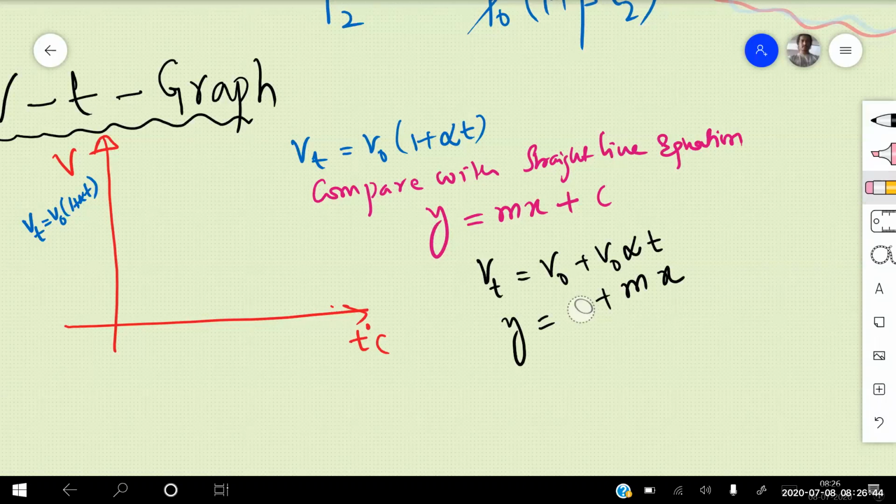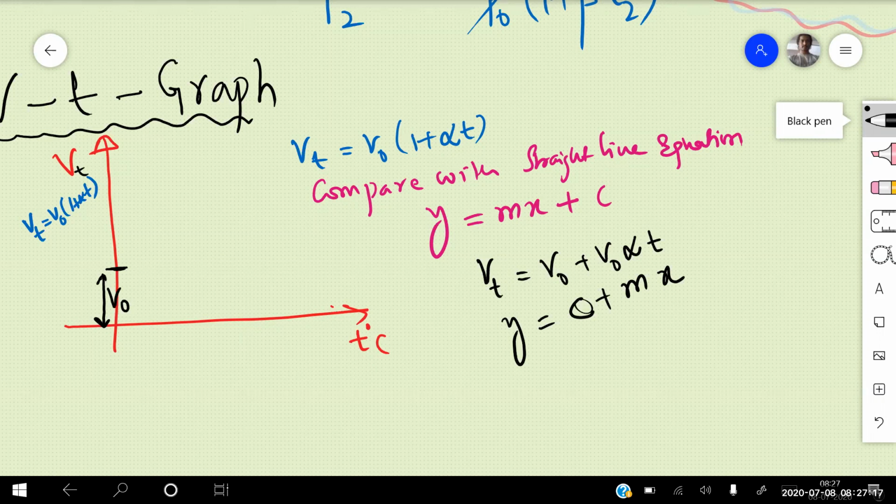I'll write this once again. On the y-axis, I have taken Vt, which is the volume at t degrees centigrade, and V naught is the constant c. That means we get some constant, so the graph will not start from the origin. From here to here will be equal to V naught.